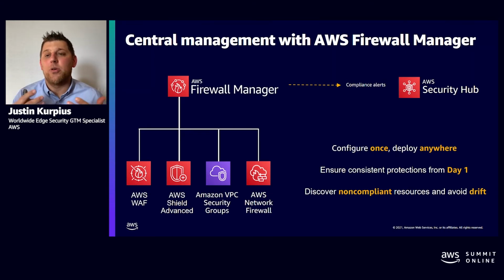Firewall Manager can help your security team centrally manage the policy. So build it once and deploy it everywhere with WAF, which we'll cover in more detail, with our Shield Advanced. Again, we'll cover that in more detail. But there are other services that really help our customers expand how they manage and build their policy centrally, like Amazon VPC security groups. We've recently launched our AWS Network Firewall, which is also managed by Firewall Manager. And a very new launch, which is not on this pillar, is our AWS DNS Firewall, which is managed centrally. So Firewall Manager becomes the glue.